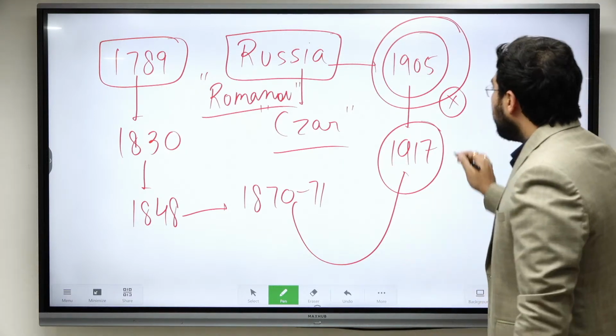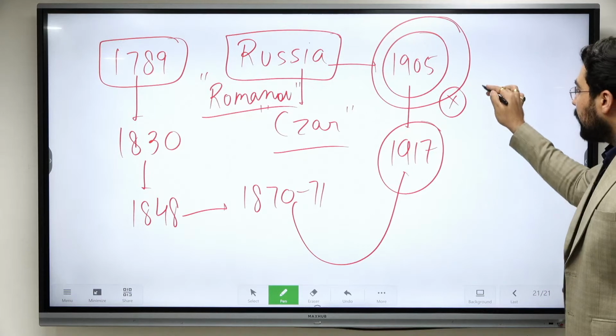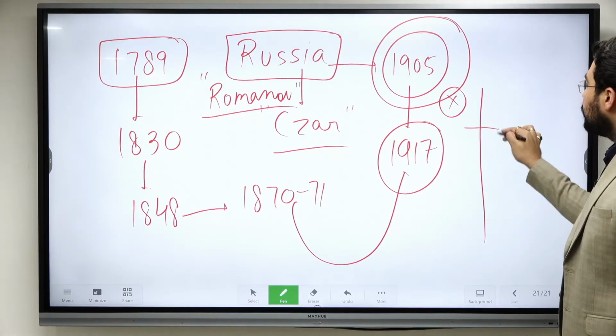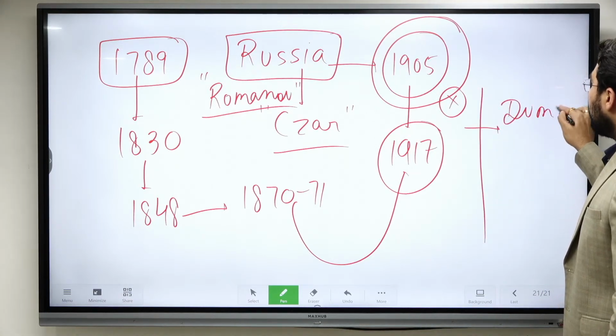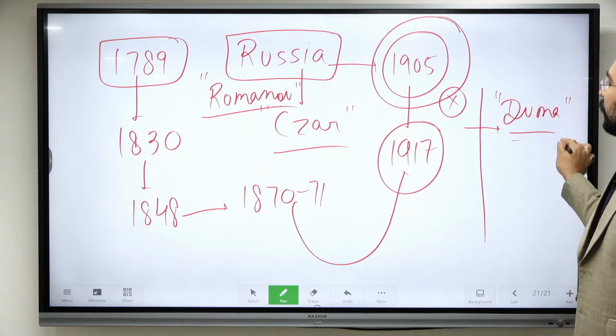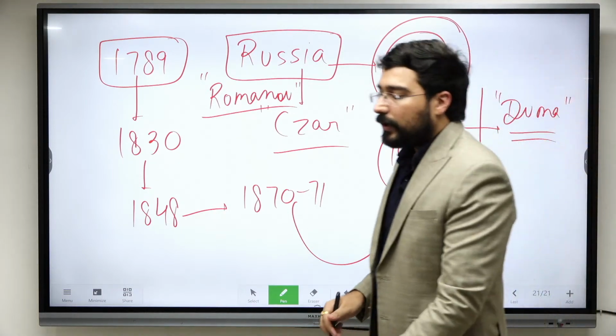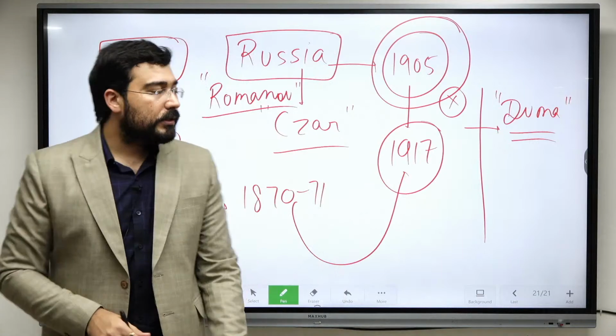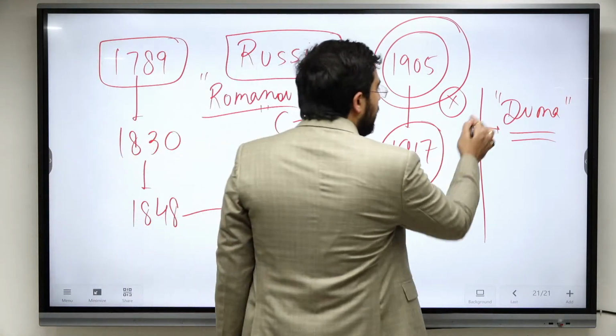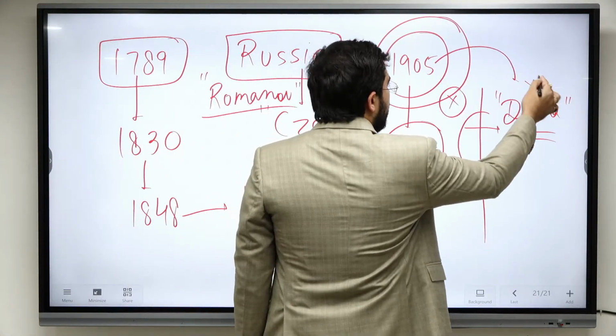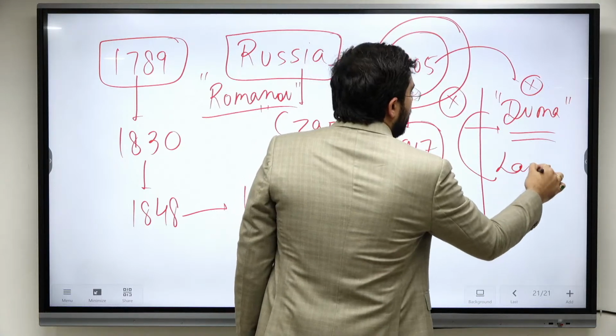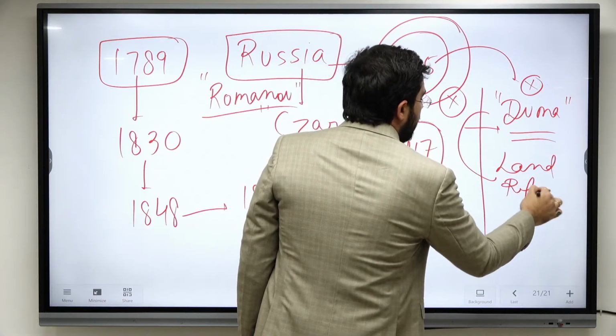Anyway, the context of the Russian Revolution: it starts because of the problems in their parliament, known as the Duma. Some reforms were specifically promised in the parliament, but they were not done after 1905. The land reforms had failed.